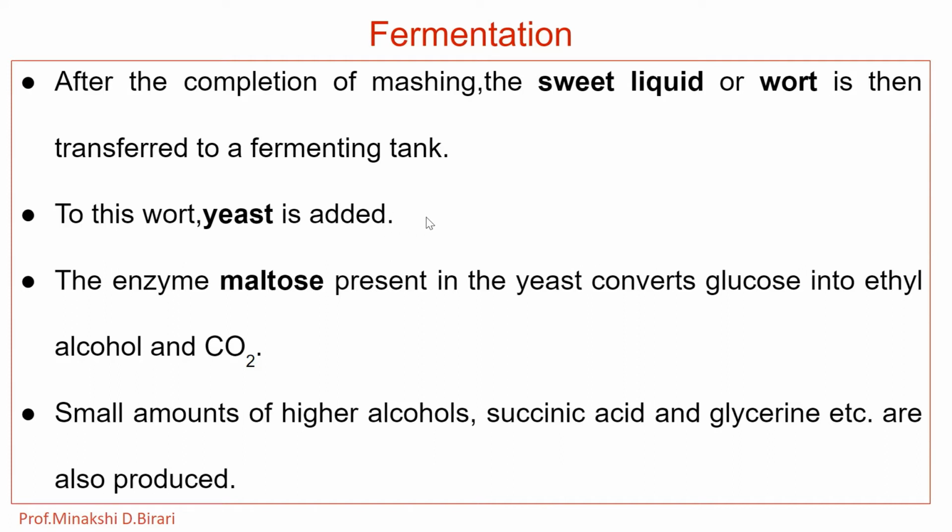Therefore, here the starch is converted into maltose and maltose is converted into glucose. Further, glucose in the presence of zymase is converted into ethanol or ethyl alcohol with removal of carbon dioxide, CO2, molecules.